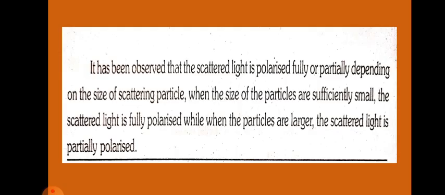It has been observed that the scattered light is polarized fully or partially depending on the size of the scattering particle. So when the size of the particles is sufficiently small, the scattered light is fully polarized, while when the particles are larger, the scattered light is partially polarized.